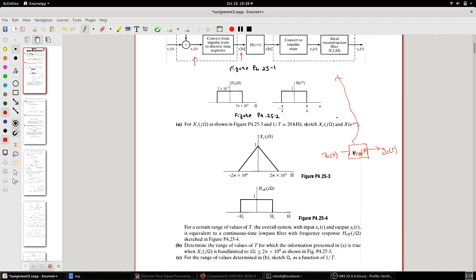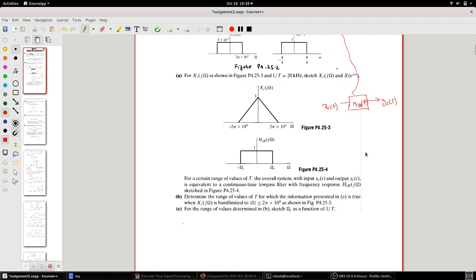Overall, this resembles a continuous time filter which is low pass, and the frequency response of this H effective is from minus Ωc to Ωc. This is what it should effectively look like.